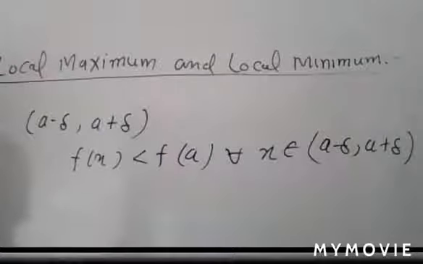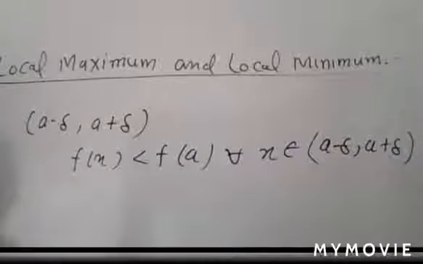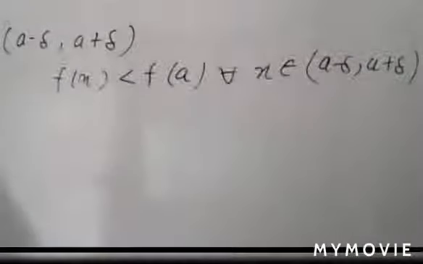Understand? So you write that one also. Here f(a) is called the local maximum value, and a is known as local maxima. You can say either local maxima or local maximum point. Okay, so just think about such a condition with the help of a figure also. Understand?